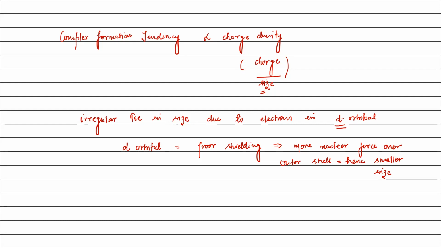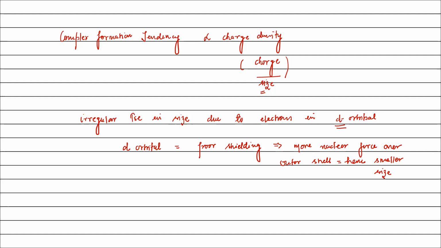Means increment in the size of d block metal is not as regular, not as large as compared to the increase in size of s and p block metal, because filling of electrons in d orbital leads to poor shielding, which is why there is more electrostatic force of attraction, or more nuclear force, over the outer cell.